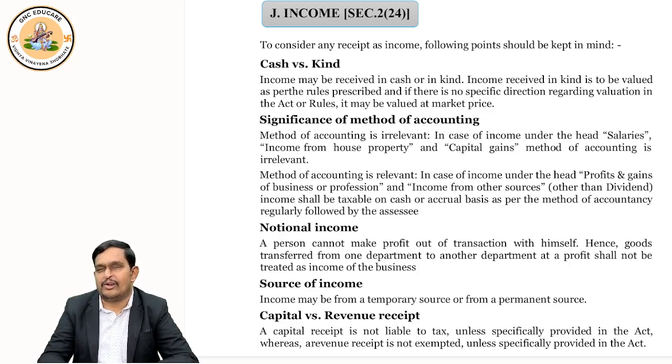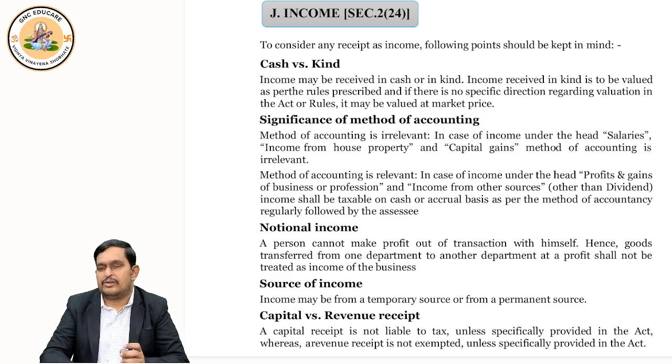There are no valuation rules for it, so we have to see the fair market value of the phone. We go to the official website of Samsung, see the price, and that is the value. That is the income which you earned. So clear? Income can be in cash, income can be in kind. This way you understood.